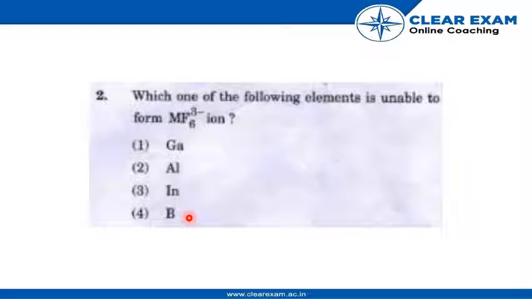As B has only s and p orbitals and no d orbital available, at the maximum it can show a coordination number of 4.